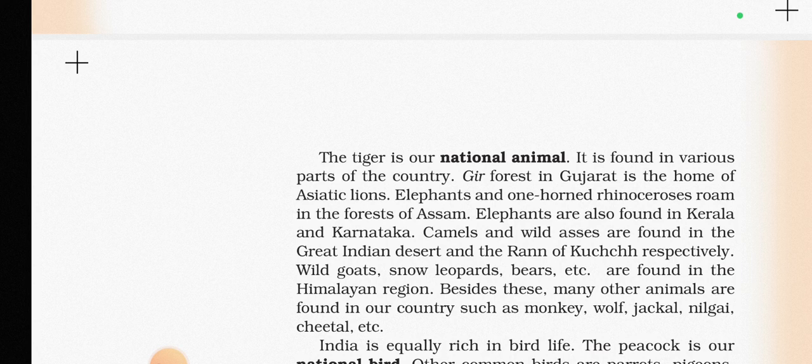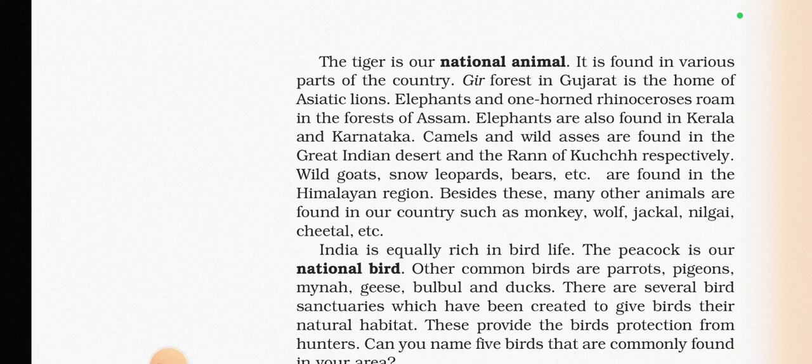Elephants and one-horned rhinoceros roam in the forests of Assam. This is a unique factor because one-horned rhinoceros are found only in India, in Assam. Elephants are also found in Kerala and Karnataka. Camels and wild asses are found in the Great Indian Desert and the Rann of Kutch respectively. Wild goats, snow leopards, bears, etc. are found in the Himalayan region.